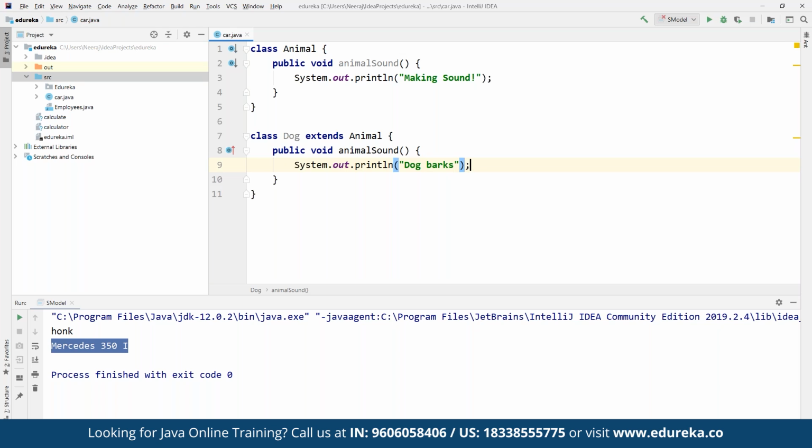Then we can define the statement for some other animal as well, as a part of extending the same class with multiple child classes. So now we have animals, and they all have their own way of implementation. The same way we can add for cat, the same way we can add for any other animal as and when required. They all are going to have different implementations defined, right? Then we can create another class for defining those variations. For example, we can create another object, and then we can call the animal sound methods on both of them, which is going to be applicable.